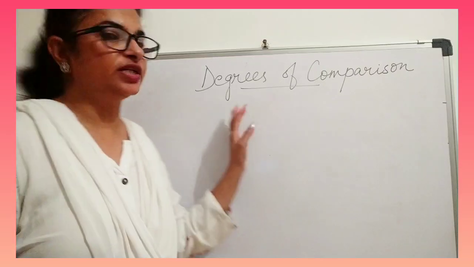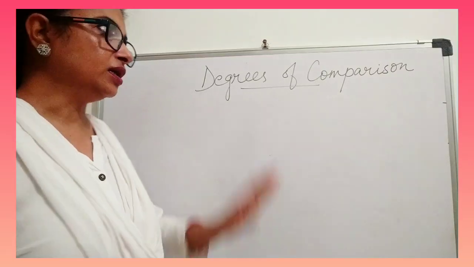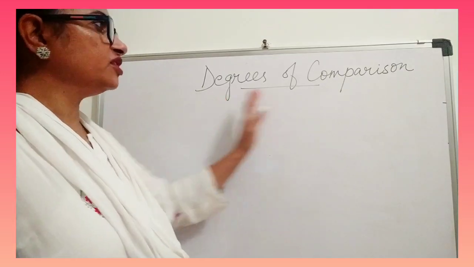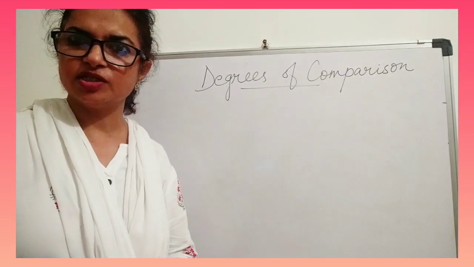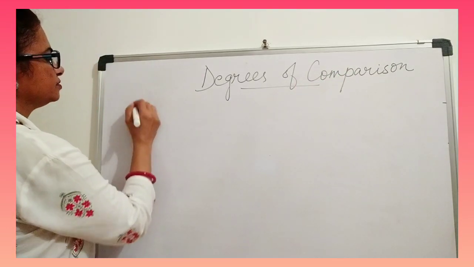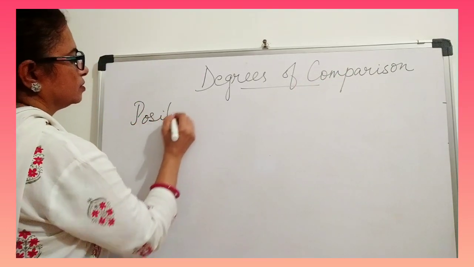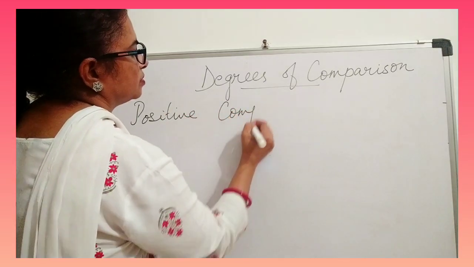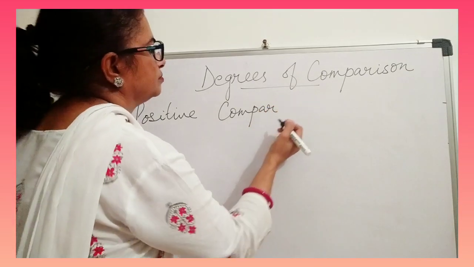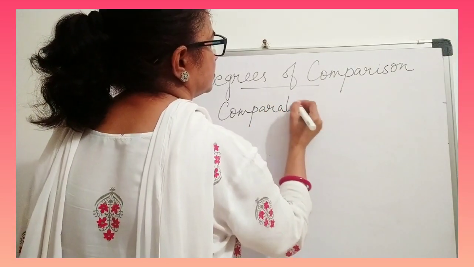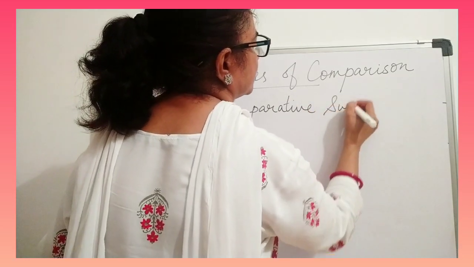Let's come to the degrees of comparison. Now, I think you have already studied degrees of comparison in your junior classes. There are 3 degrees of comparison. First is positive, comparative, and superlative.